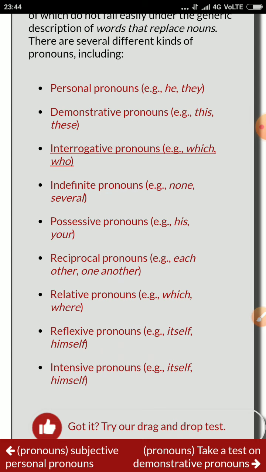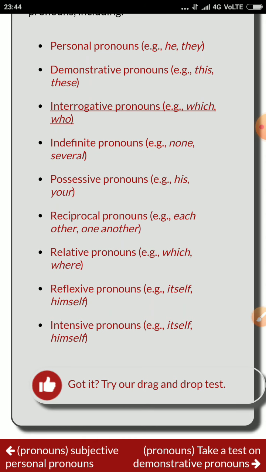Now possessive pronoun, examples: his, your. Reciprocal pronoun, examples: each other, one another. And relative pronouns, examples: which, where. It is showing the relation. And reflexive pronoun, examples: itself, himself. And the last one, intensive or emphatic pronoun, examples: itself and himself. Don't get confused between reflexive and intensive pronouns. There are some differences, and when we make sentences you will understand the difference between them.